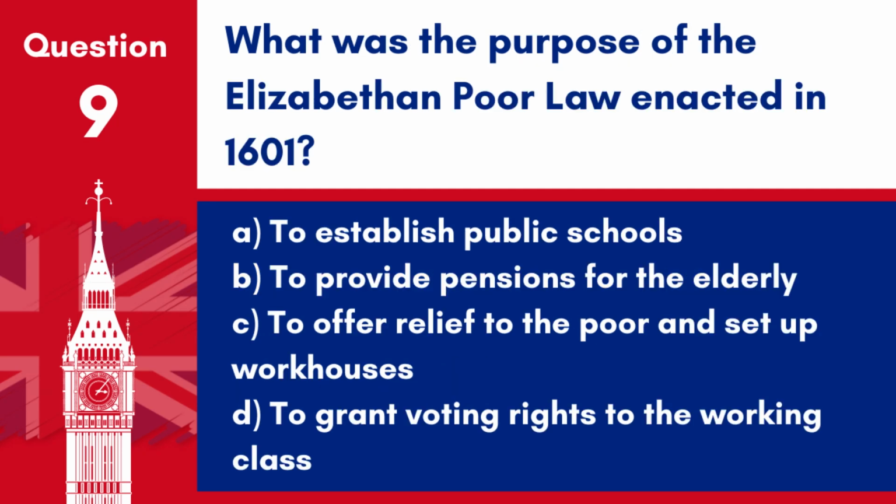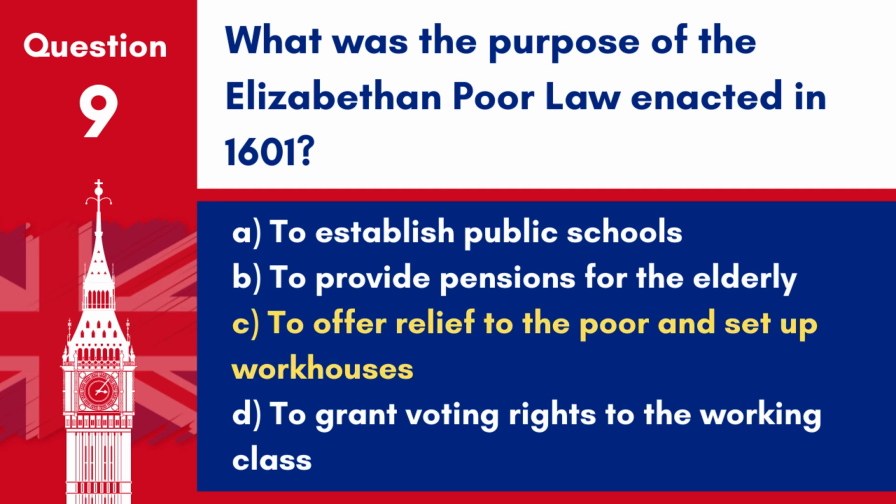Question 9. What was the purpose of the Elizabethan Poor Law enacted in 1601? A. To establish public schools, B. To provide pensions for the elderly, C. To offer relief to the poor and set up workhouses, D. To grant voting rights to the working class.